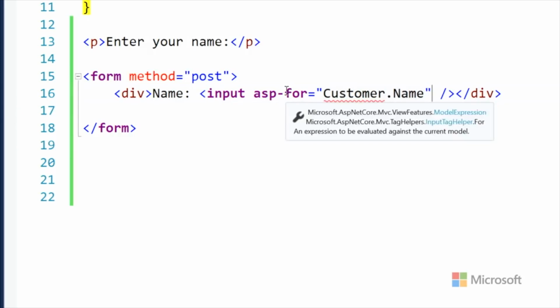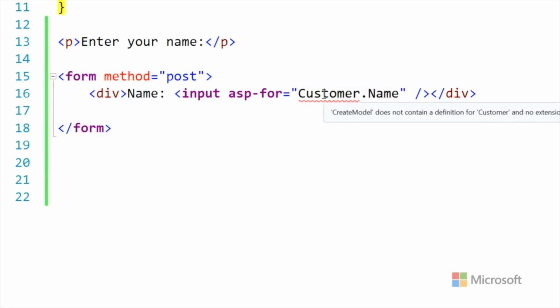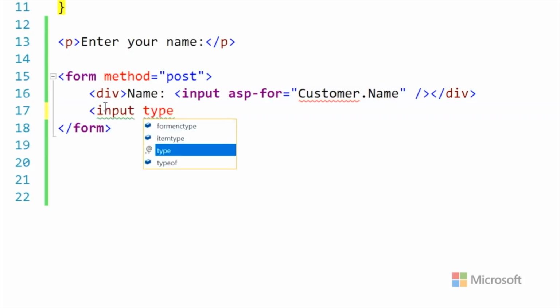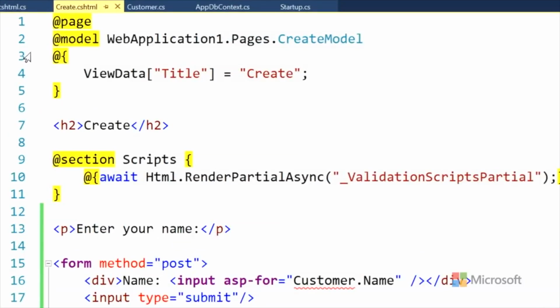That asp-for is going to look at that model. Now it's saying here, I don't know what a customer is. What's going on with that? It's never heard of customer before. We'll come back and fix that in a second. Then we'll have an input for submitting that form. But we have a problem here where it doesn't know what customer is. What is the model for this page? It's the create model. So let's go look at that.